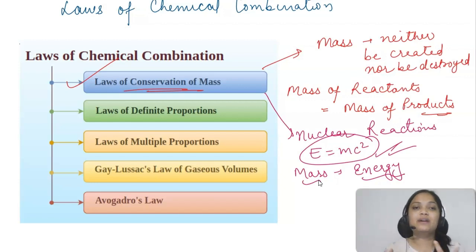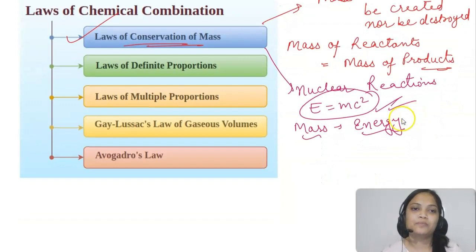Mass and energy can be converted to each other, but they cannot be created or destroyed. Mass is not getting destroyed here, it is getting converted to energy. That's why we are saying that the mass of product is slightly less than the mass of reactants in the case of nuclear reactions I am talking about. In our normal chemical reactions, the law of conservation of mass is applicable.